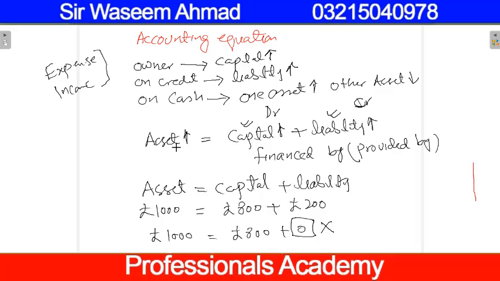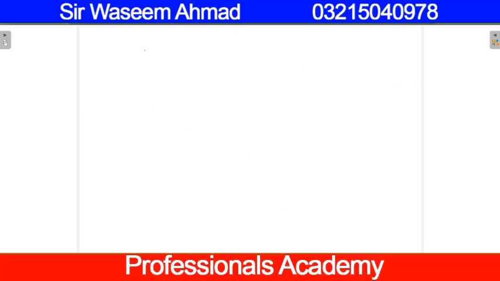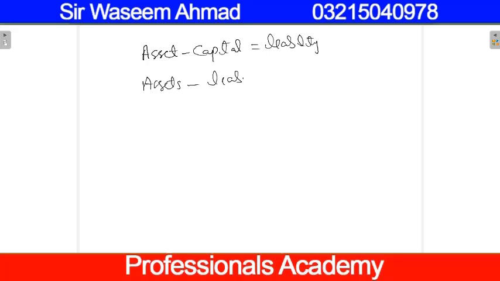Asset is equal to capital plus liability. So if we rearrange this accounting equation, we can write it as assets minus capital is equal to liability, and assets minus liability is equal to capital.